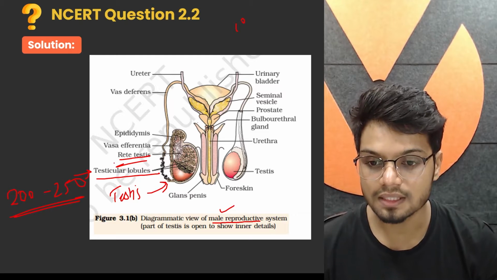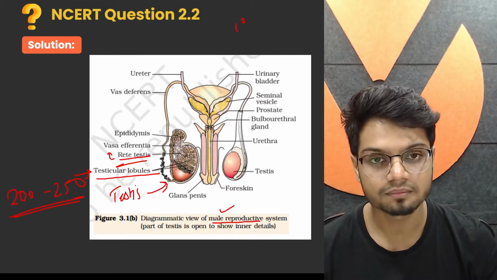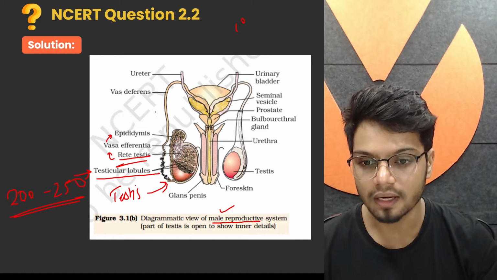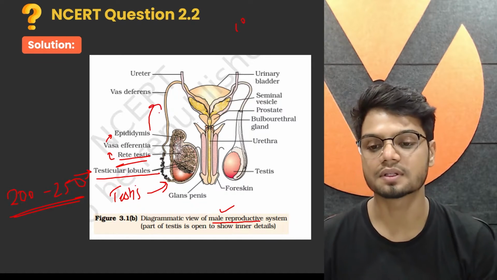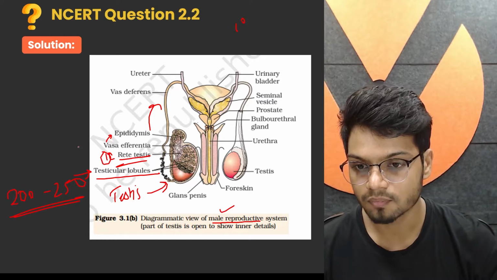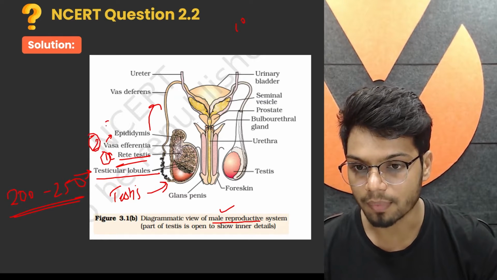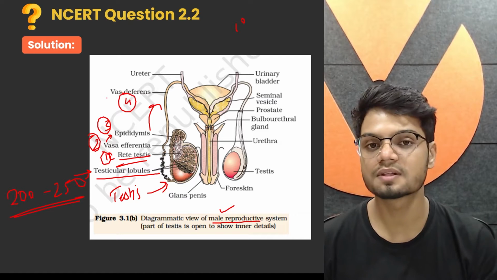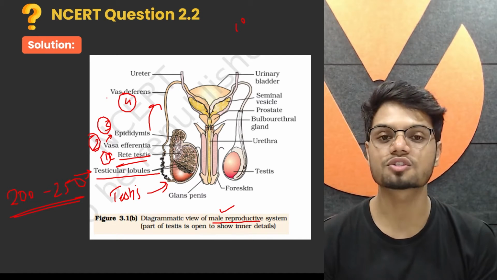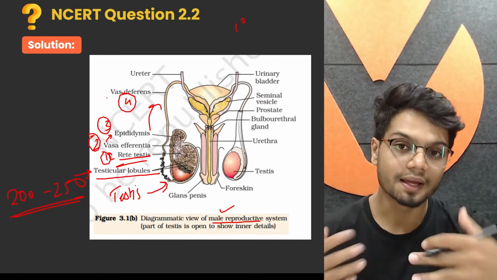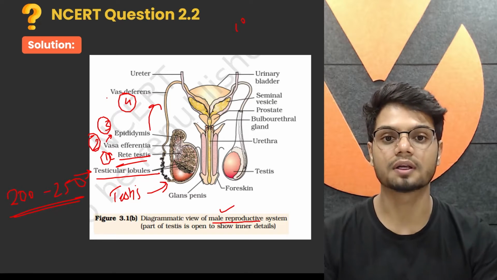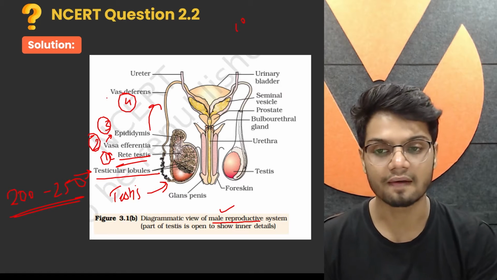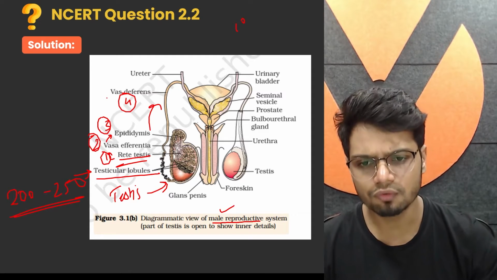Now, after rete testis, it goes to vasa efferentia. After that it reaches the epididymis. After epididymis, it reaches the vas deferens. So from rete testis to vasa efferentia, epididymis, and then vas deferens. Vas deferens is the location where any sperm which is not functioning properly is killed or sent back, and that is the mechanism of vas deferens.